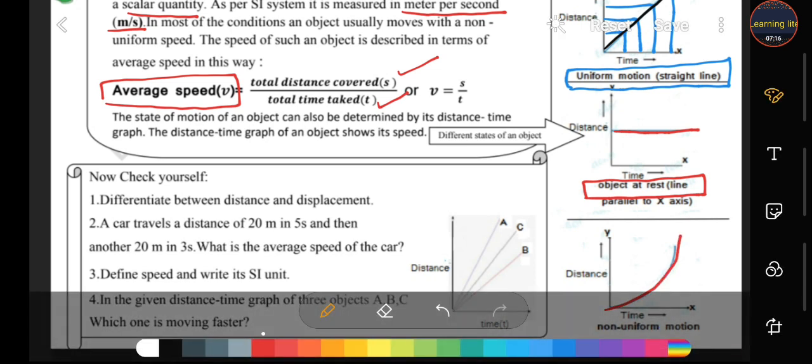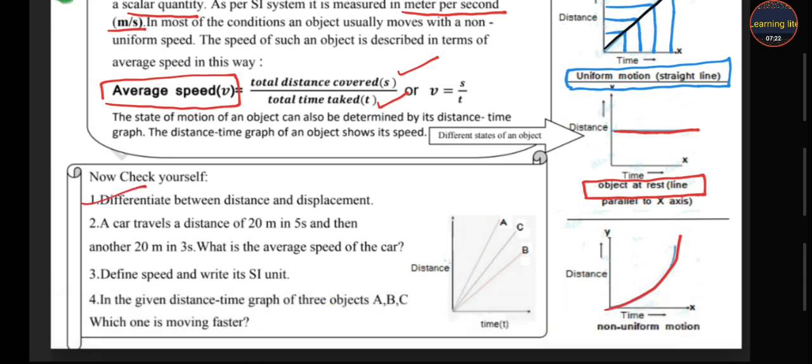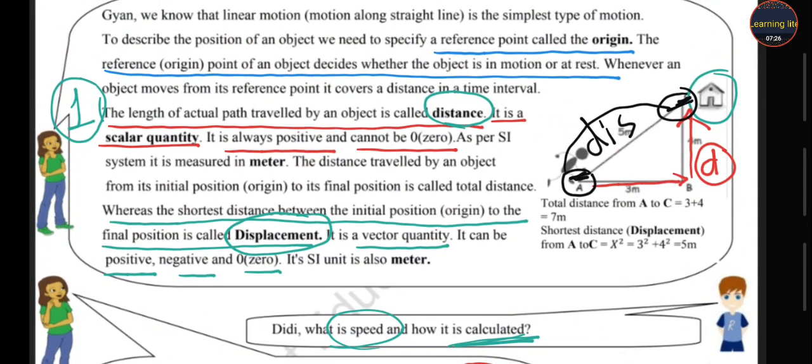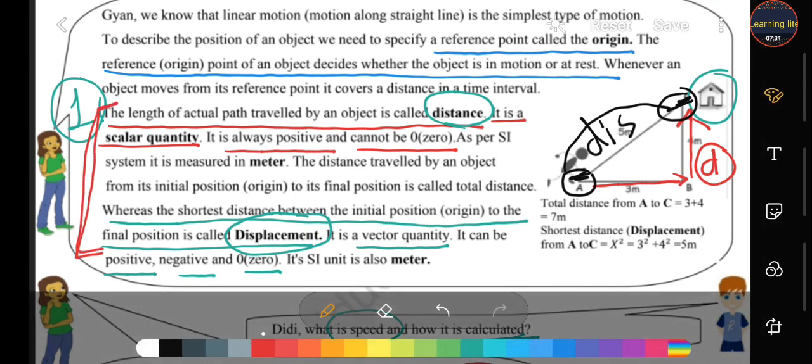Okay, let's move to the exercise. Check yourself and myself also. First, differentiate between distance and displacement. This I cleared up in the first paragraph. So these are the 3 points and this is the difference between distance and displacement.